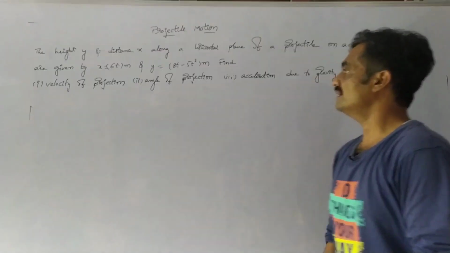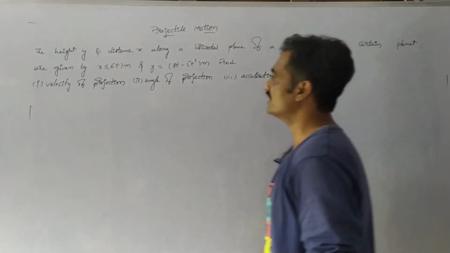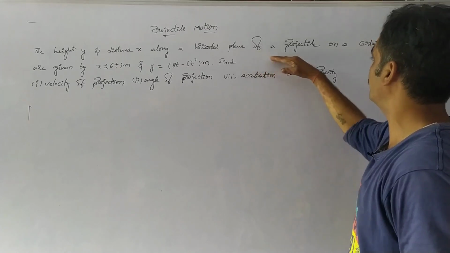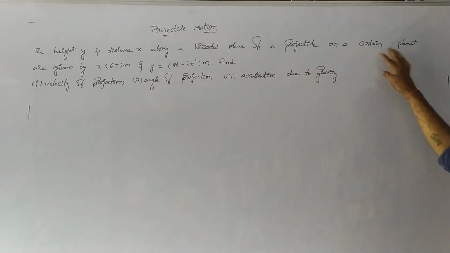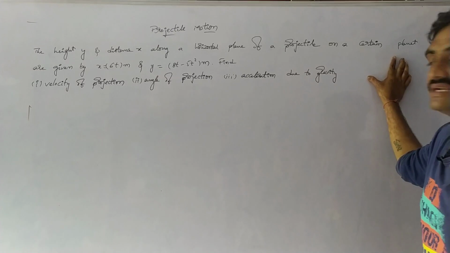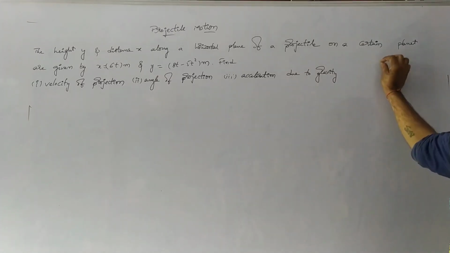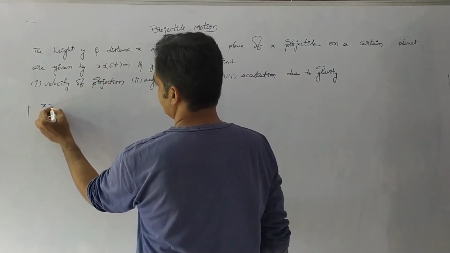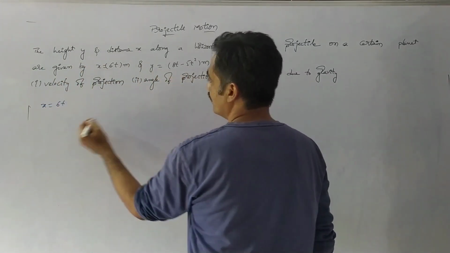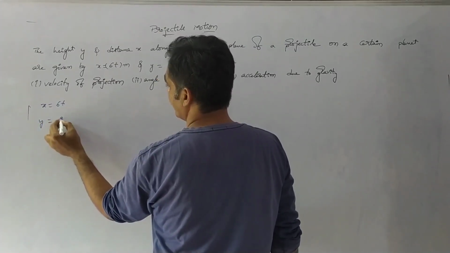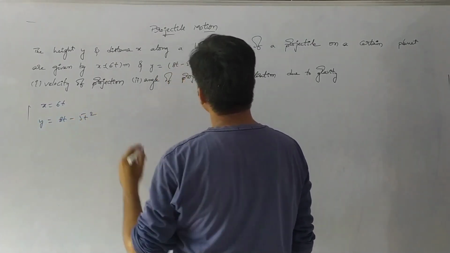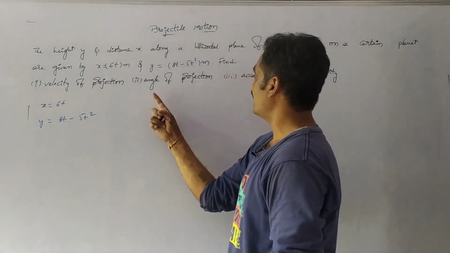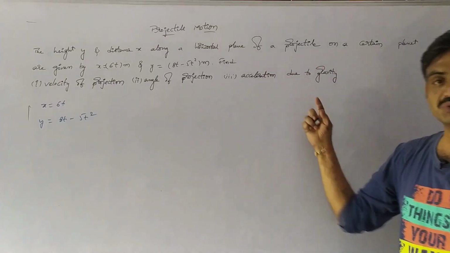So let's solve a numerical based on this projectile motion. Here observe that the height y and a distance x along a horizontal plane of a projectile on a certain planet are given by x equals 6t meters and y equals 8t minus 5t square meters. Next we have to find the velocity of projection, angle of projection as well as acceleration due to gravity.